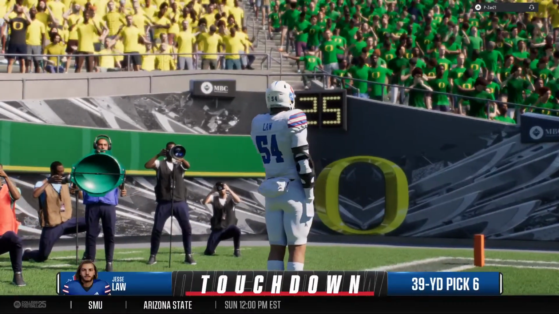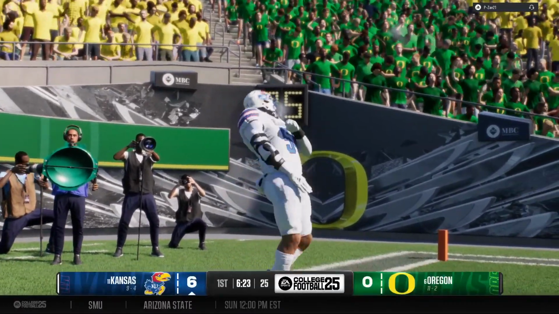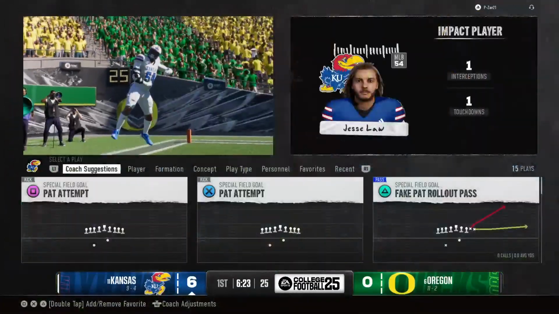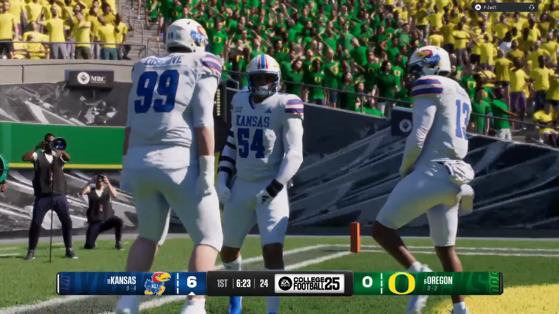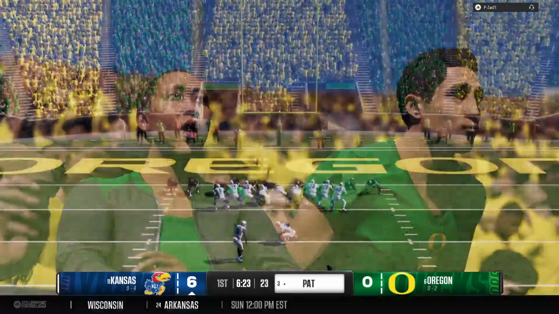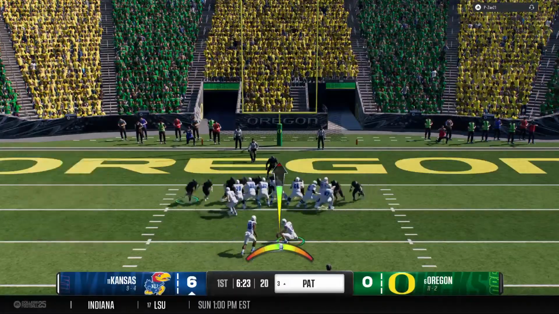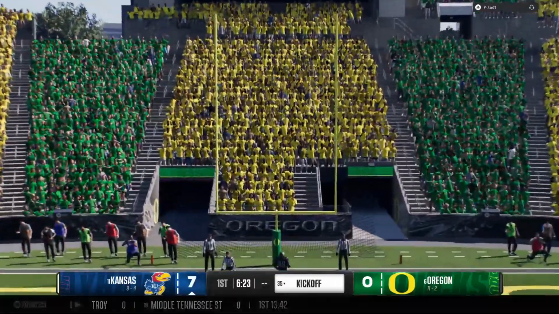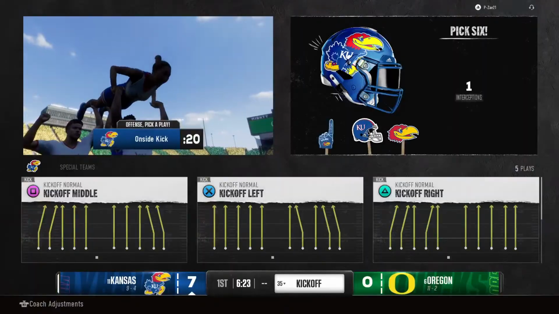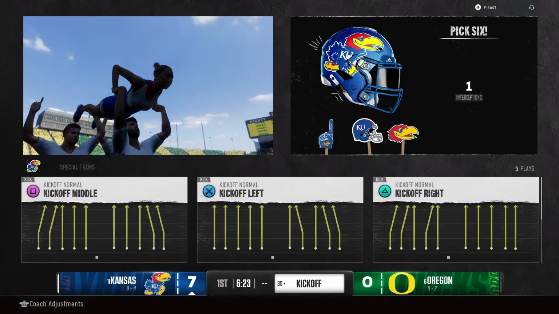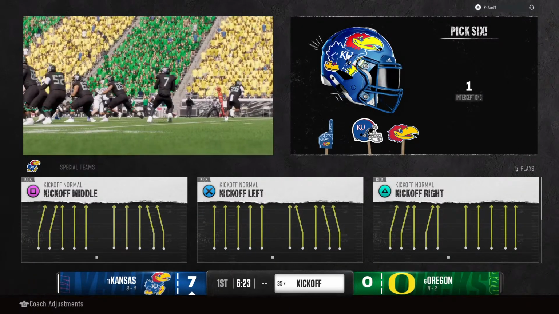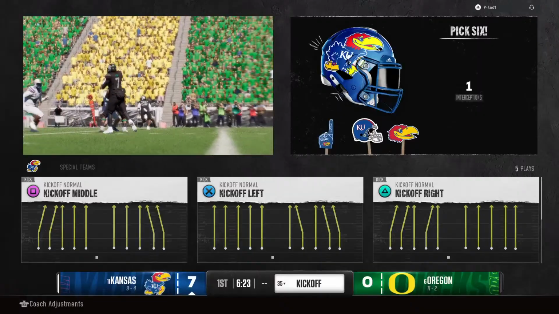I mean, the defense could not have written a better script than this. First drive of the game, not only do you come up with a pick, but you spot your offense 6 points right away. I wouldn't be surprised if they tell their offense, just sit back and take it easy, fellas. And the PAT makes it 7-0. That makes the score Kansas 7, Oregon 0.